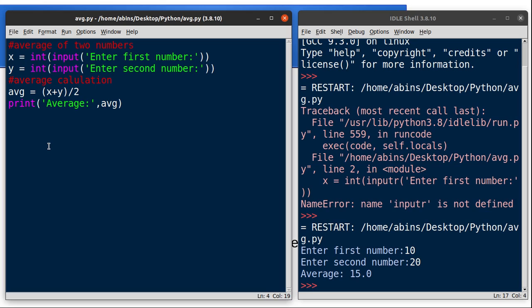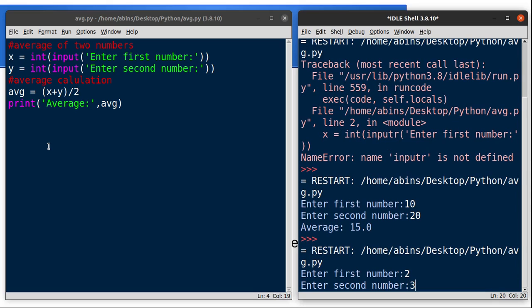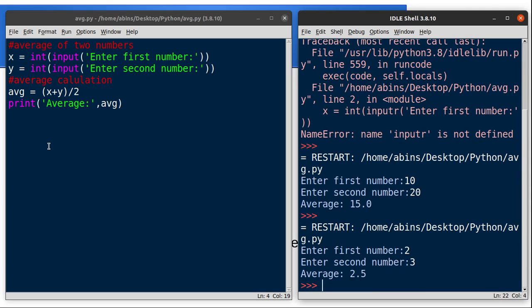So these comments have no effect on our program. For better documentation or better readability, we are adding comments in our program. So Control S to save your program, press F5 to run the program again. I am giving 2 and then 3. So the average is 2.5. So this is about the single line comment.